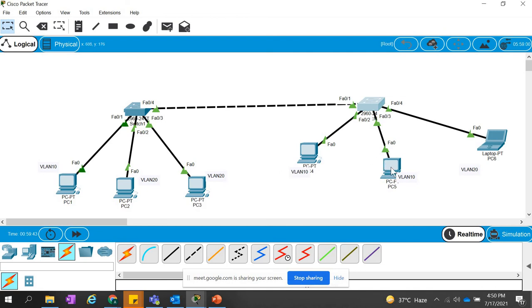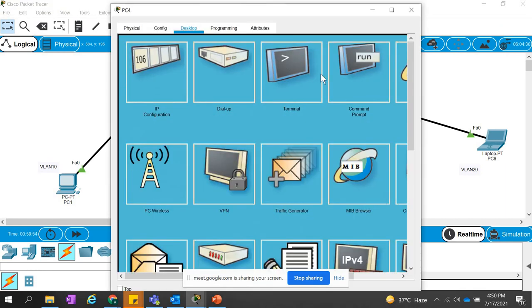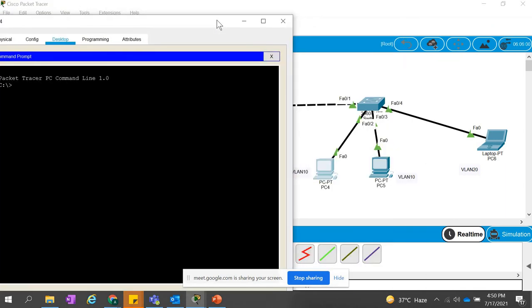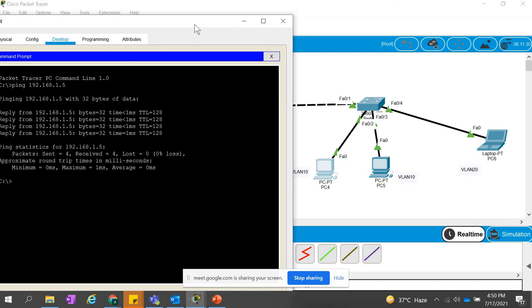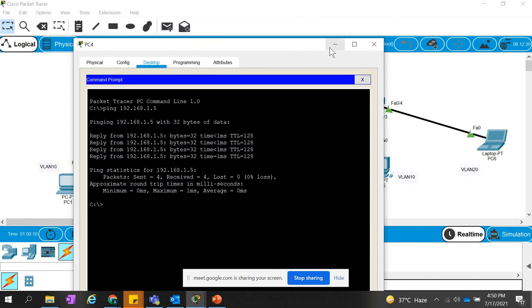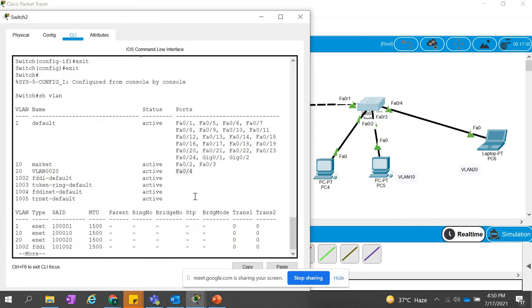If we talk about PC5 and PC4, they're on the same switch, so they will communicate. Let's try that one. PC4 to PC5, ping 192.168.1.5. They are quite happy. They all ping because they are not using the trunk port. But if we want to go from one switch to another switch, we have to use trunk. And if you want to use the trunk, then you have to define this port as the trunk. So let's define that one.